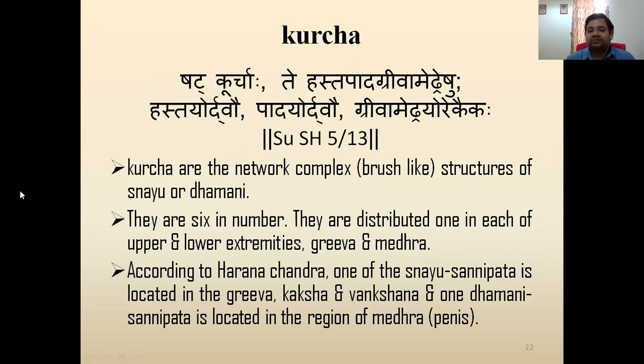Kurch is also one of the marma, as described in the marma, which are located specifically in the upper limb and lower limb. They are 6 in number. They are distributed one each in upper and lower extremity to become two in each, and griva and medra is one. According to Harayan Chand, one of the Snayu Sannipat is located in griva, Kaksha, Vangshan. One Dhamni Sannipat is located in the region of Medra. The total becomes 5. So Harayan Chand has said 5 in number, Susruth has said 6 in number, and then their function. So whatever brush-like structures, network structure is present, it can be correlated here with the kurcha.